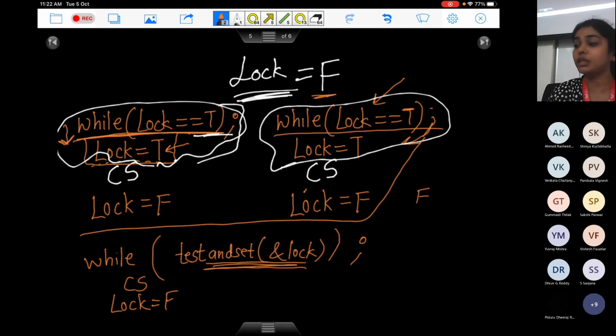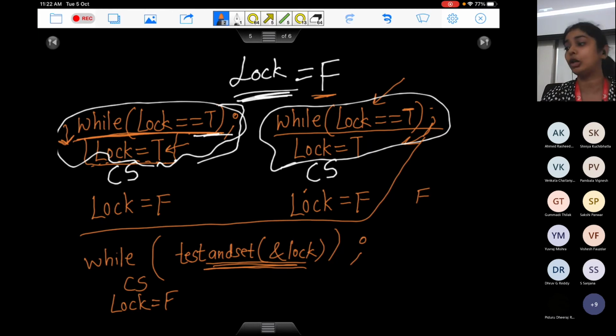So if lock was false, it will return you a false and it will apply lock. If it returns you a false, it means you'll come out of this while loop and you can execute in your critical section. So in that case, if lock was previously false, this process can now execute in its critical section. If lock was applied before, lock is still applied, and this while loop is going to return a true to you.